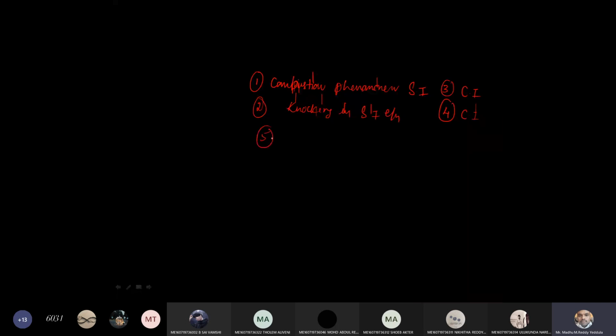Then the fifth question: factors affecting abnormal combustion, that is knocking, in IC engines, that is SI or CI engine. Clear? These 5 questions are important. You will get one compulsory essay: combustion phenomenon in SI engine and CI engine, how abnormal combustion occurs in SI engine, that is knocking, how knocking occurs in CI engine and how to avoid it, and what are the factors affecting abnormal combustion. So these are the 5 questions.